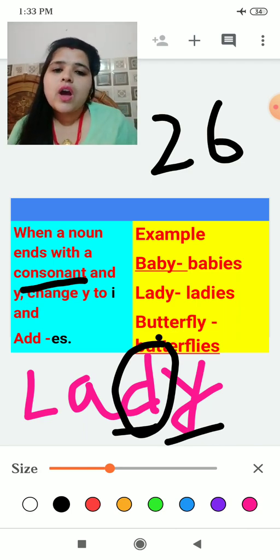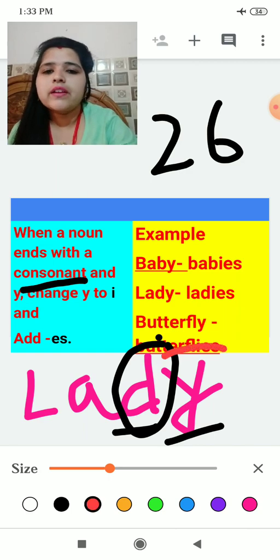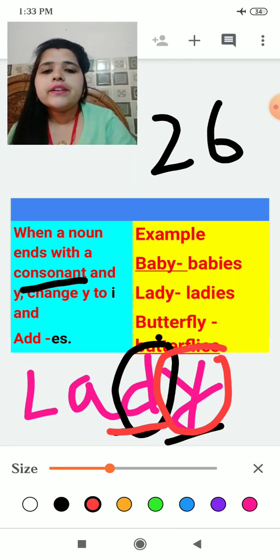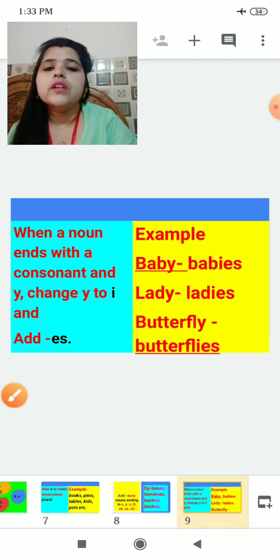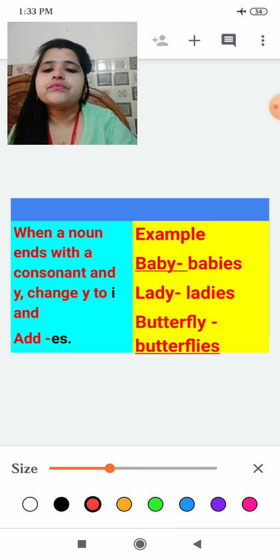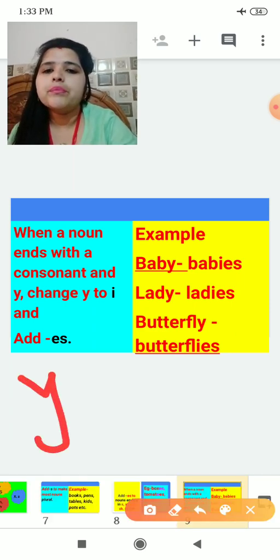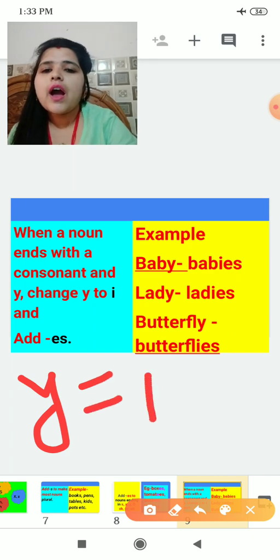So what you have to do: if a word ends with y, but before y there is a consonant, then in place of y we will put i.